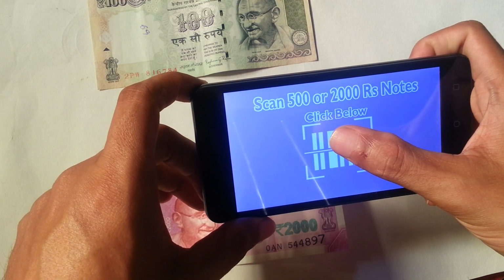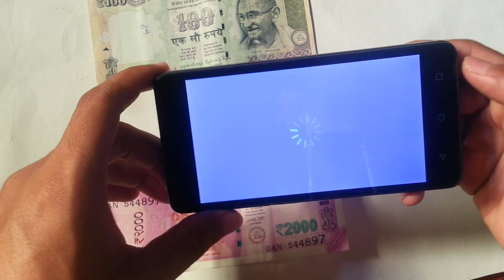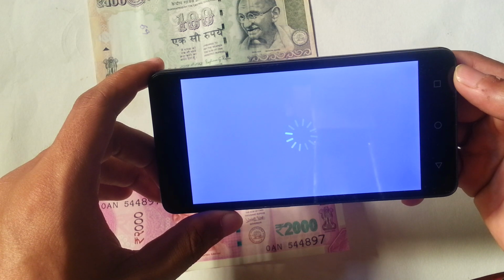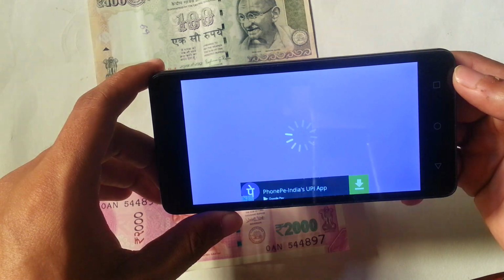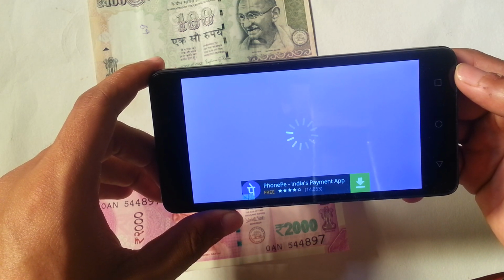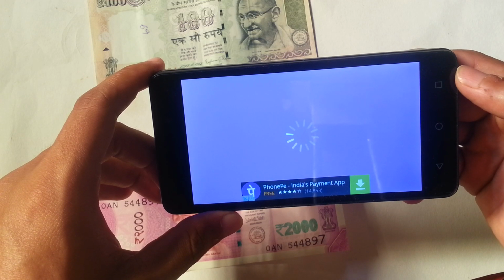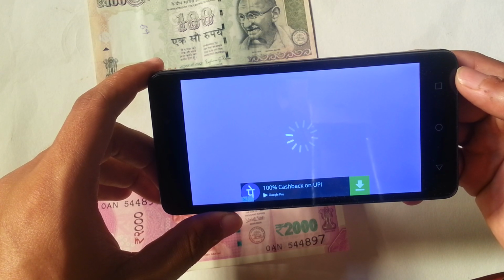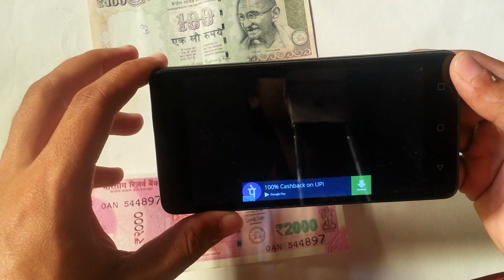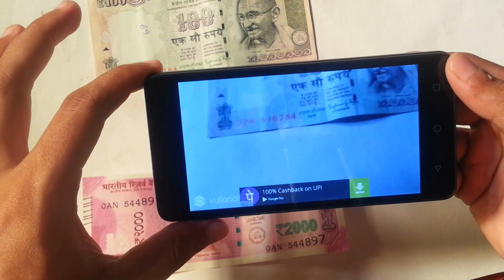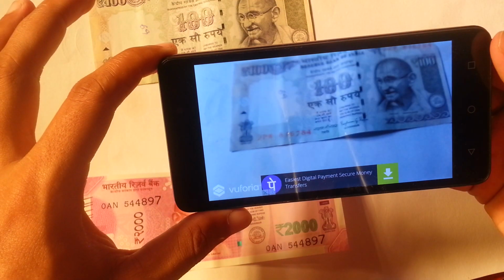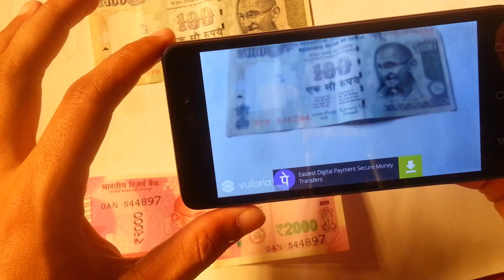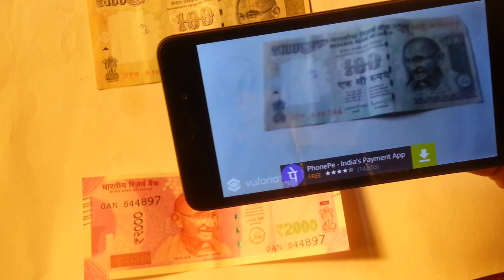I'll click the touch screen here, and it started to load. Here you can see the camera has opened when you click the touch button, and now I have a 2000 rupees note. So let me scan and see.